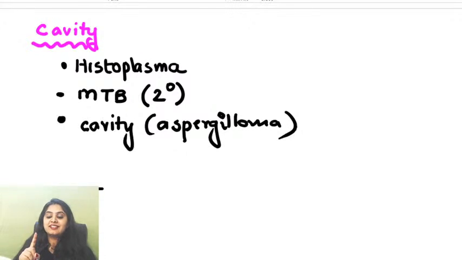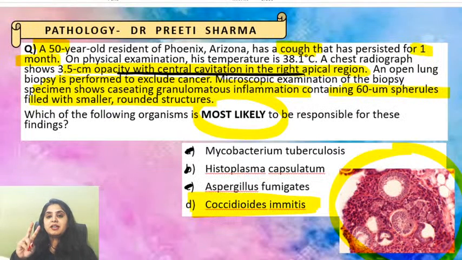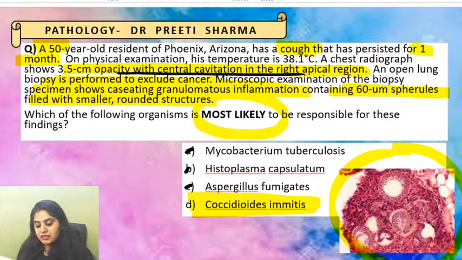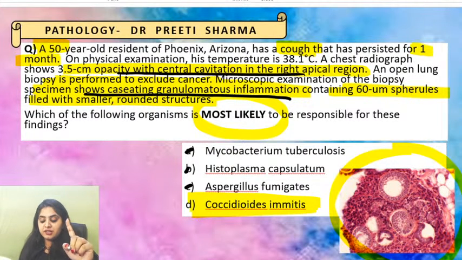Yes, everyone's written that. Weren't these your three options? Weren't your options Histoplasma, Mycobacterium, Aspergillus fumigatus? The first three options were to confuse you. Also, look at the next hint. They said caseating granulomas. Does MTB show you caseating granulomas? Yes. Does Histoplasma show you? Yes. Can Aspergillus show you? Yes.